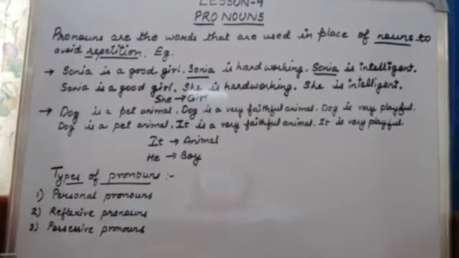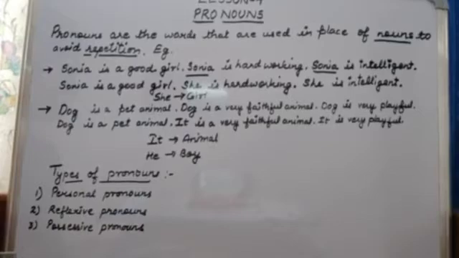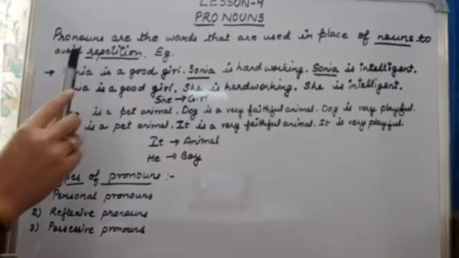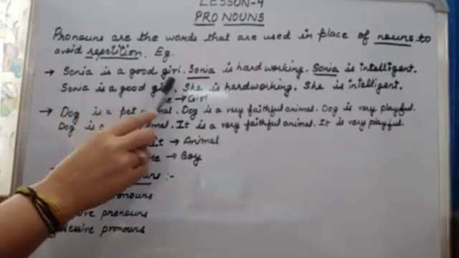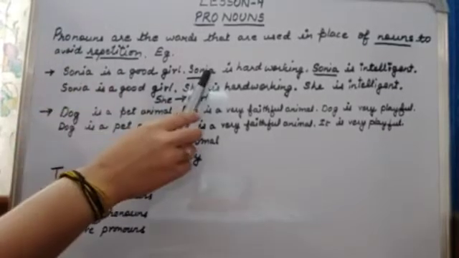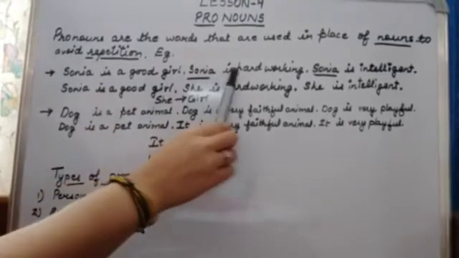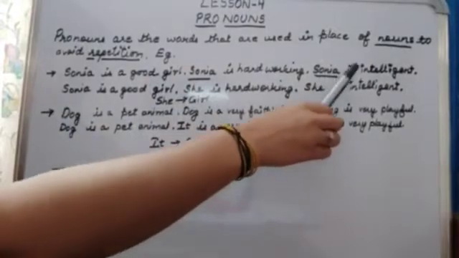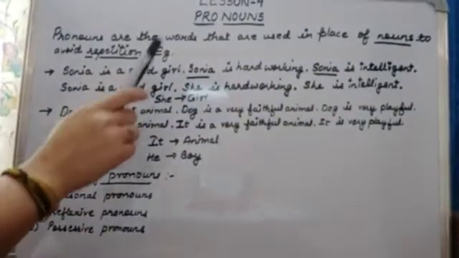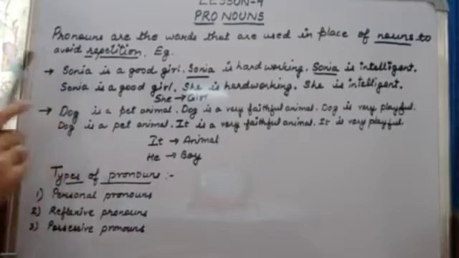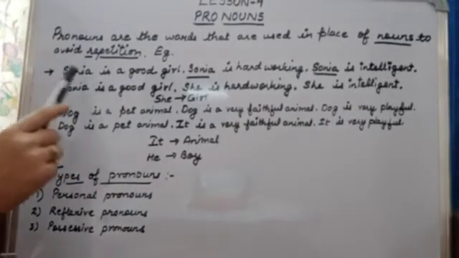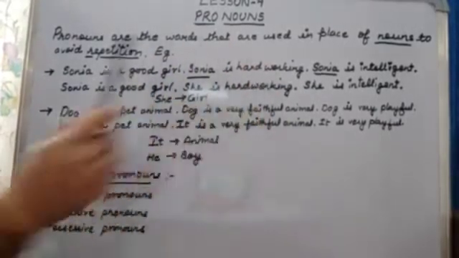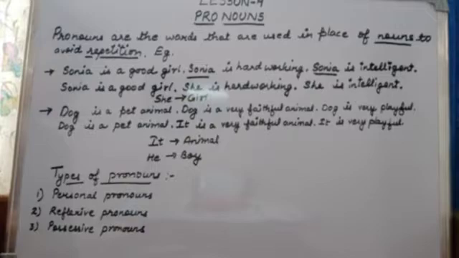Example number 1. Sonia. Now Sonia is what? It's a noun. It's a name of a person. Sonia is a good girl. Again, what I have written? Sonia is hard working. Again, what I have written? Sonia is intelligent. Now you can see here we are talking about a girl, Sonia. But again and again I am saying Sonia and Sonia. So does it look good? No, it's not looking good.